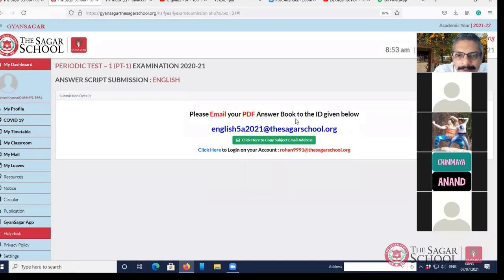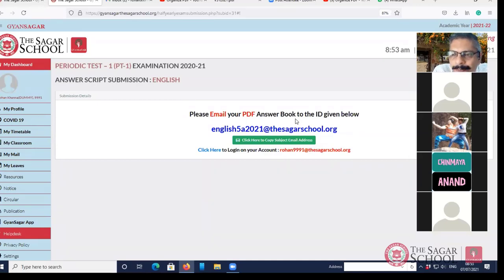So please remember that you will be allowed to appear for your PT, for your periodic test, only if all your CSAs are submitted. If even a single CSA is left out, you will not be allowed to appear for the PT. You will not be allowed to appear for the periodic test. And you will get 0.